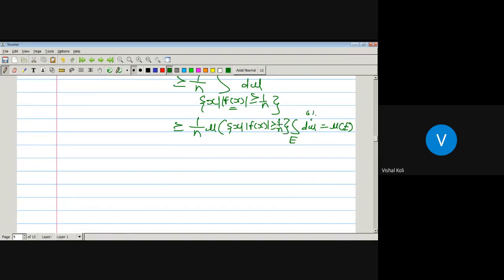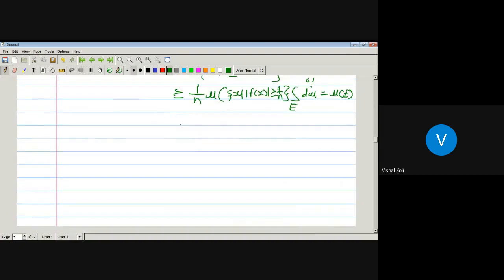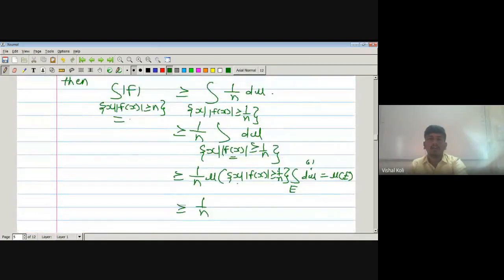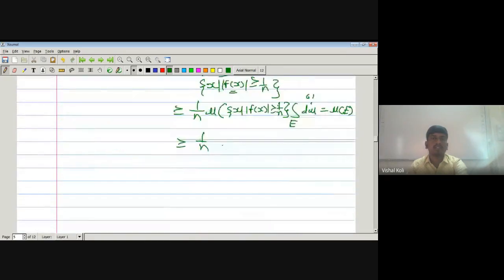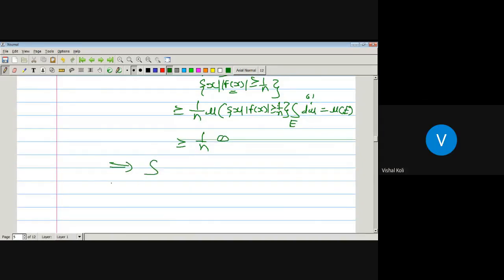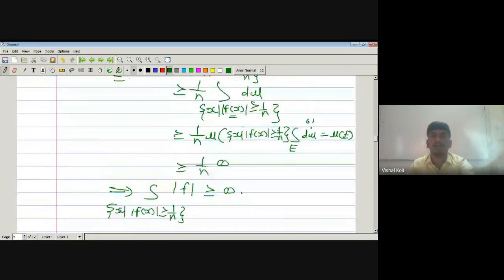Now we have taken the measure of this set to be infinity. Then the integration over x whenever modulus of f of x is greater than or equal to 1 by n of mod f is greater than or equal to infinity. This is not possible since we are given that mod f is integrable.